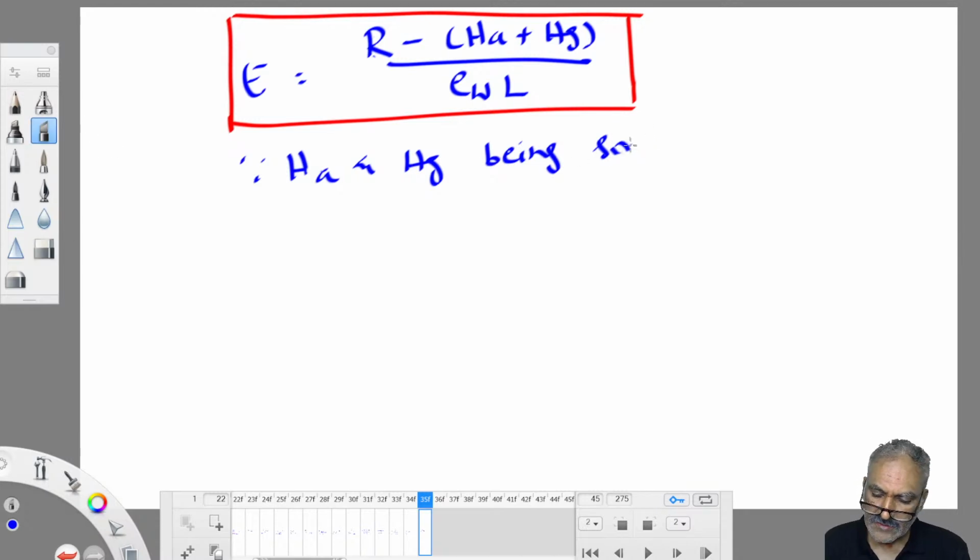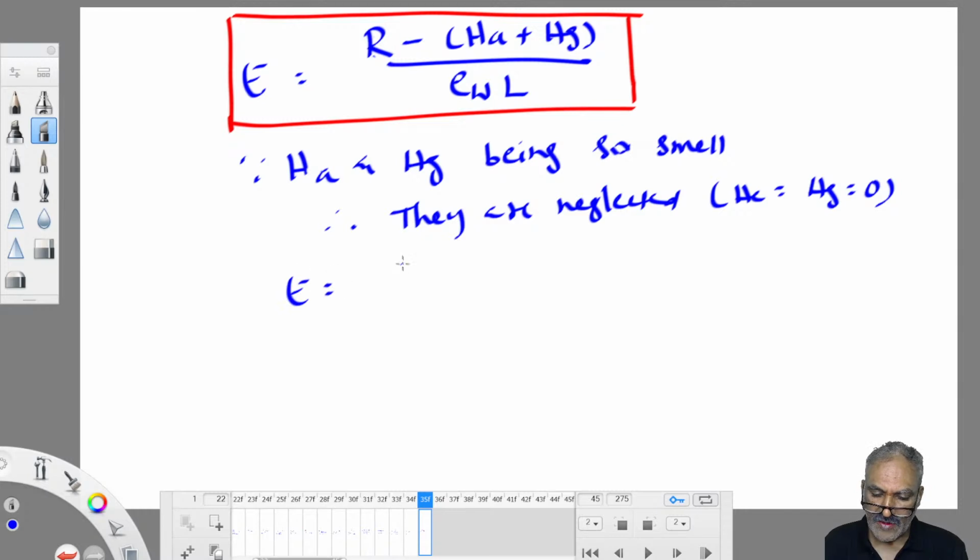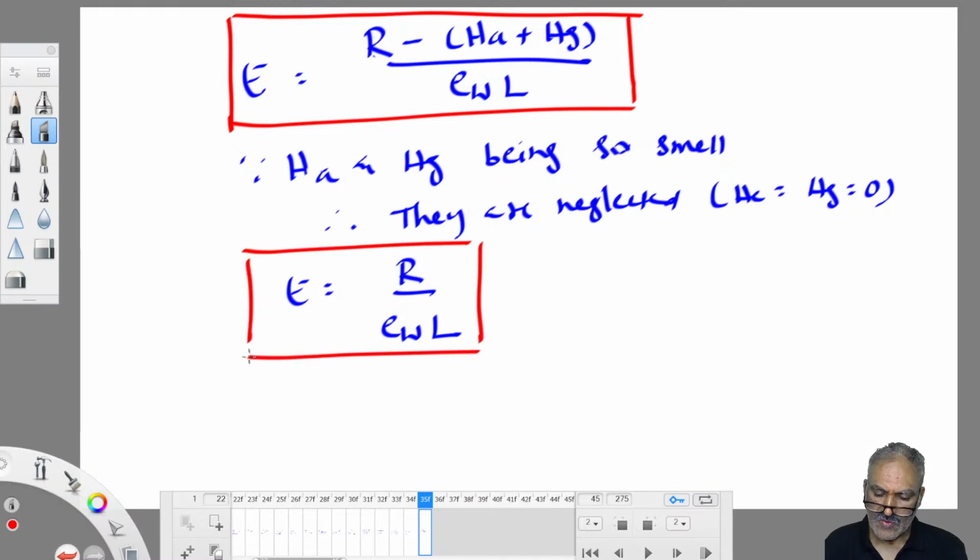So small, therefore they are neglected. Neglected means when they are taken as 0. HA and HG are taken as 0. If you take HA as 0, then this equation becomes a very simple form: E is equal to R by rho W into L. Most of the times, if they ask any question, you are expected to take HA and HG as 0. Otherwise, it becomes such a complex procedure. That much complexity we need not invite because the quantities are very, very small.